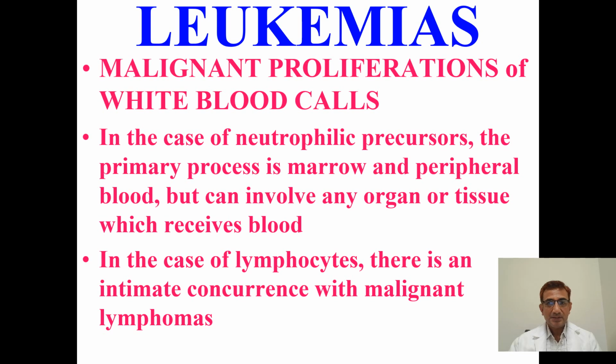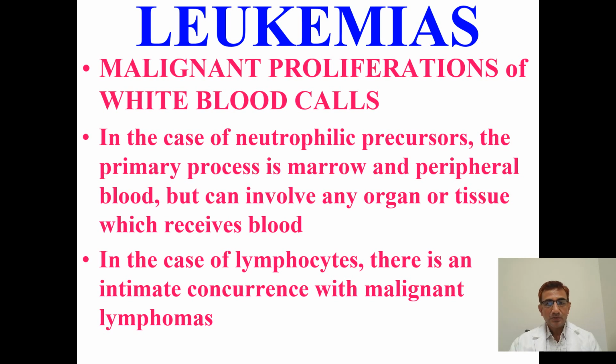We classify acute leukemias when the blast percentage is more than 20%, whereas in chronic leukemias, the blast percentage is less than 20%. Based on the series of cell of origin, leukemias are divided into myeloid series and lymphoid series. Accordingly, they are classified into AML, ALL, CML and CLL: acute myeloid leukemia, acute lymphoid leukemia, chronic myeloid leukemia, and chronic lymphoid leukemia.